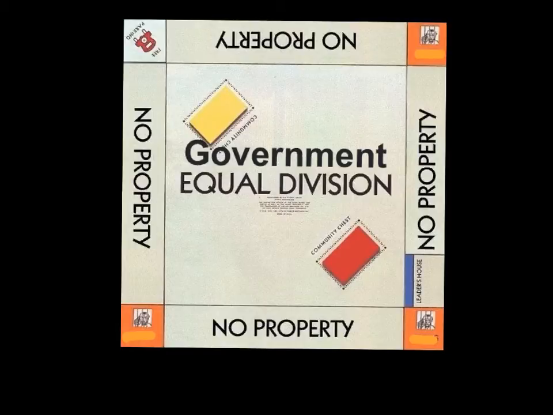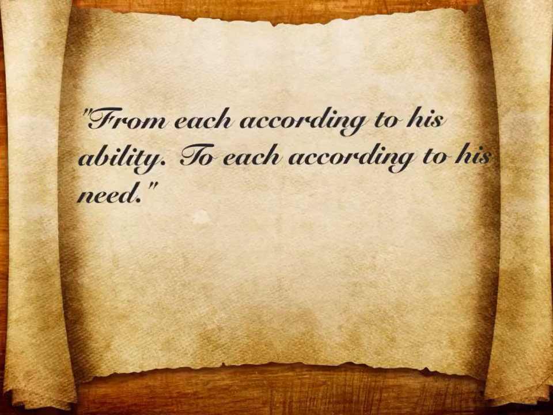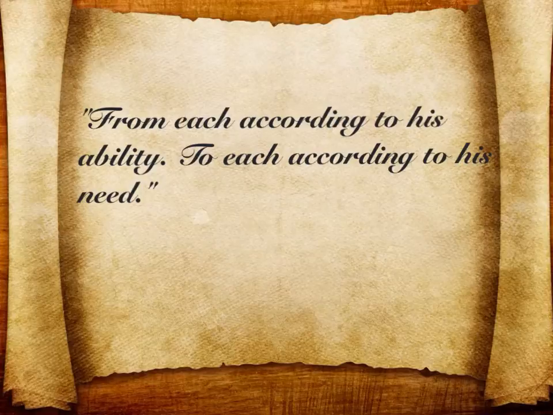This Monopoly board graphic shows how everything is centered around the government. "From each according to his ability, to each according to his need." This quote, popularized by Karl Marx, means that everyone contributes what they can and will in turn receive what they need. Once the government controls all factors of production, everyone will work, and therefore everyone will receive equal compensation from their labor and will have their needs met.